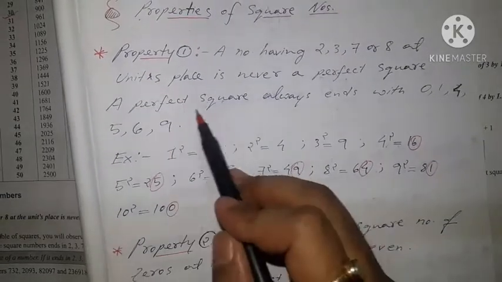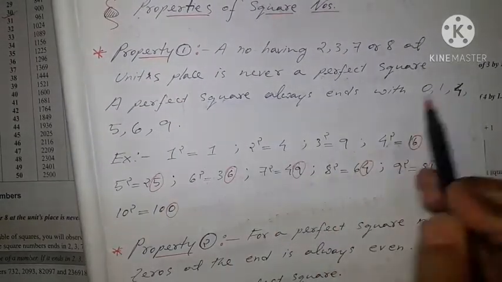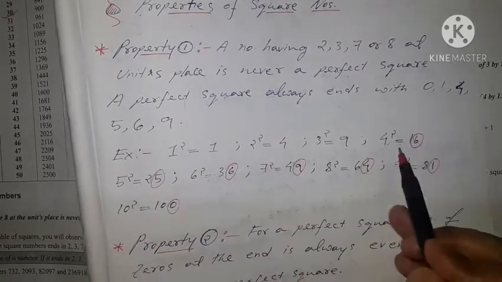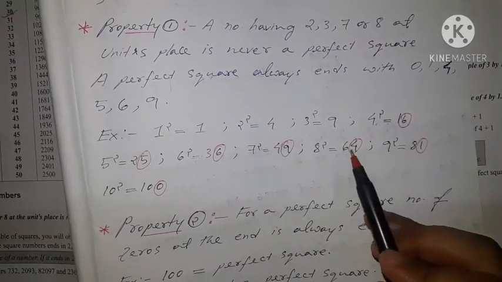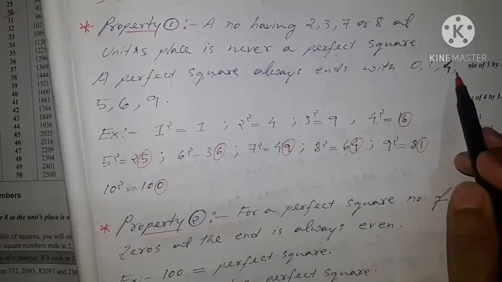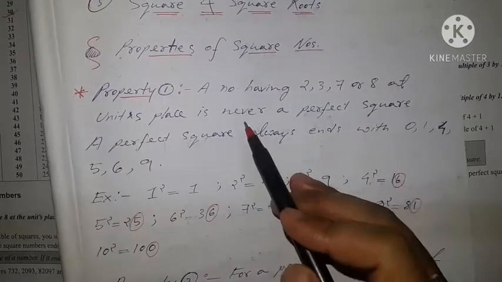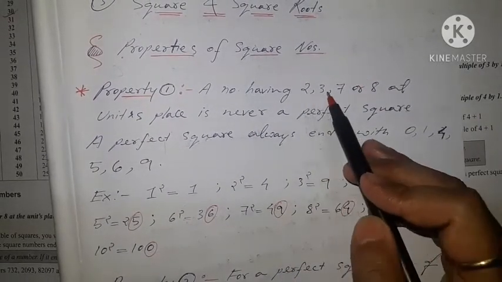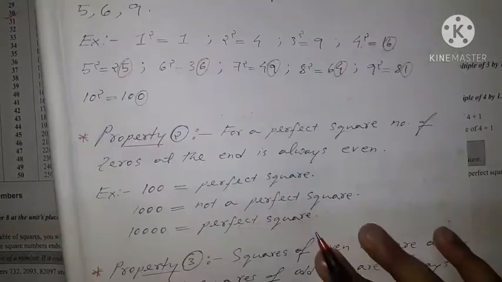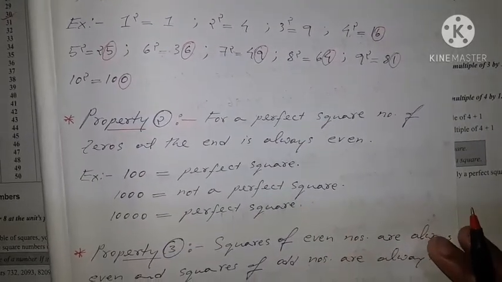As we can see, a perfect square always ends with 0, 1, 4, 5, 6 or 9. Everywhere you will find either 0, 1, 4, 5, 6 or 9. The unit digit never ends with 2, 3, 7 or 8. So let's move to the second property. What is the second property?